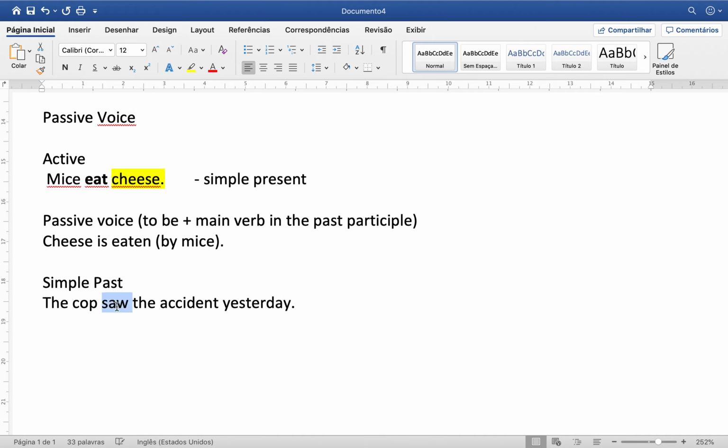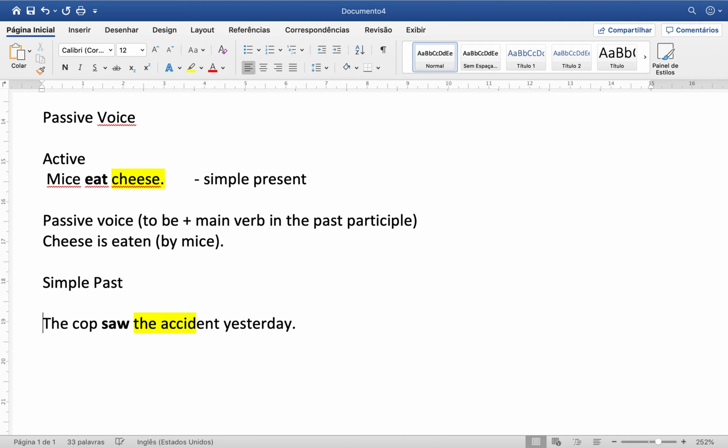So the verb is in the simple past and the object of the sentence is the accident. So how can I transform this into the passive voice? So this is the active voice. Oh, sorry. Yes, this is the active voice, right?